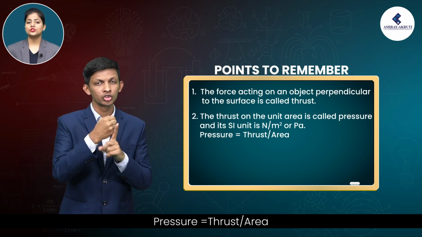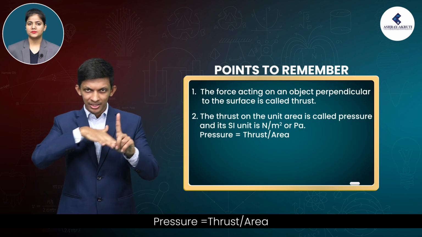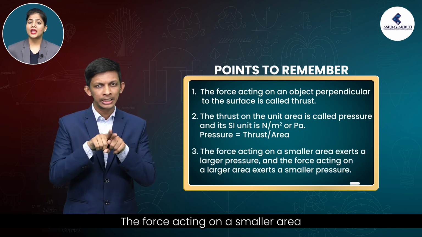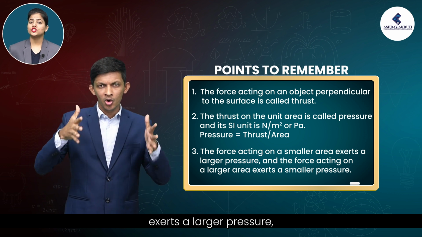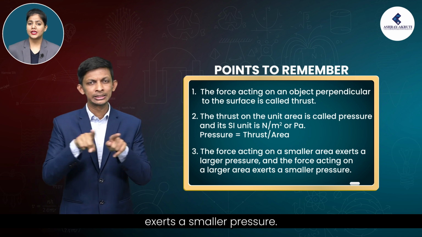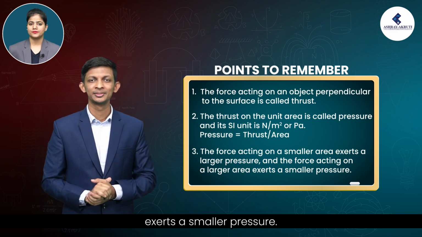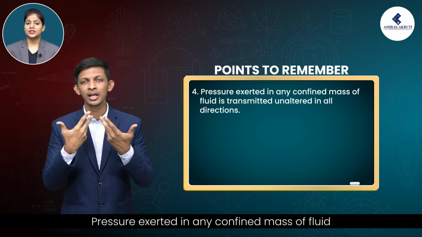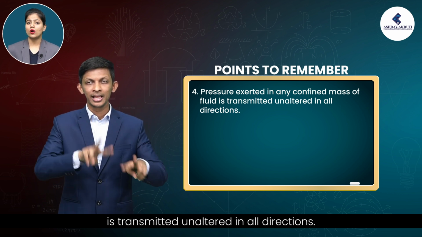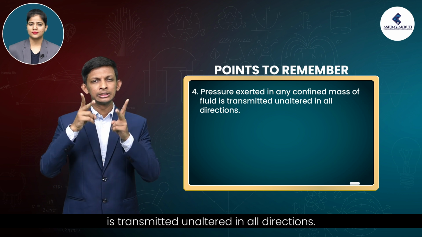Pressure is equal to thrust by area. The force acting on a smaller area exerts a larger pressure, and the force acting on a larger area exerts a smaller pressure. Pressure exerted in any confined mass of fluid is transmitted unaltered in all directions.